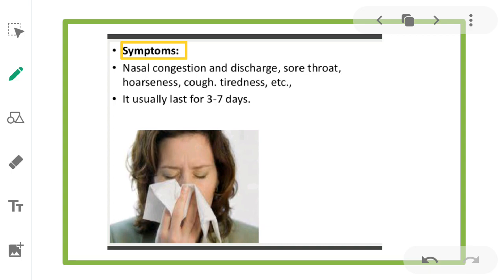Then hoarseness, roughness will be there in the throat. Then cough can occur. Then tiredness will be caused. These symptoms usually last for 3 to 7 days. So this is about the common cold, its pathogen, mode of transmission, symptoms, and organs affected.